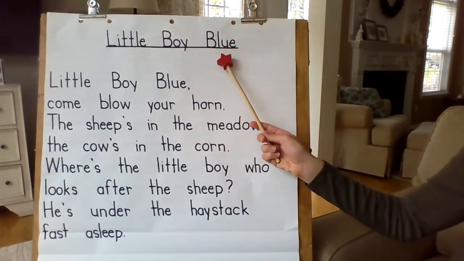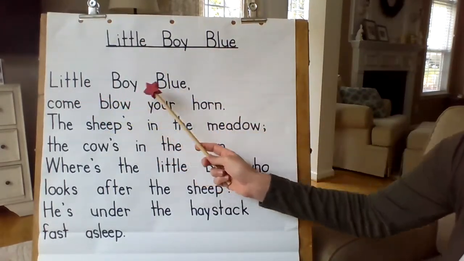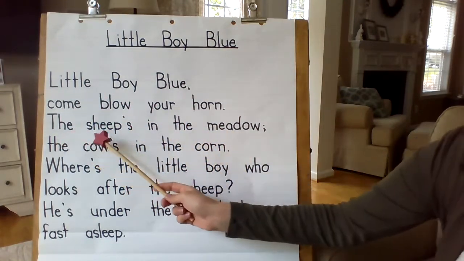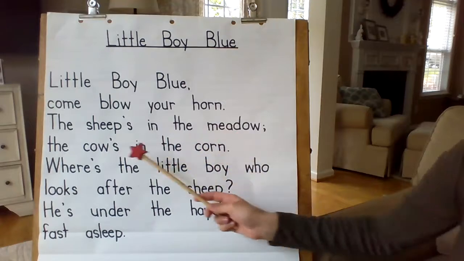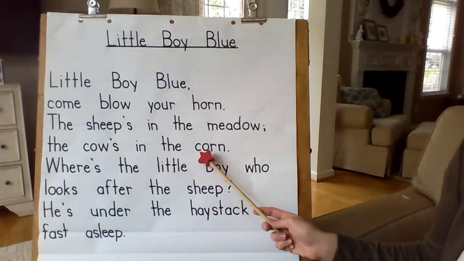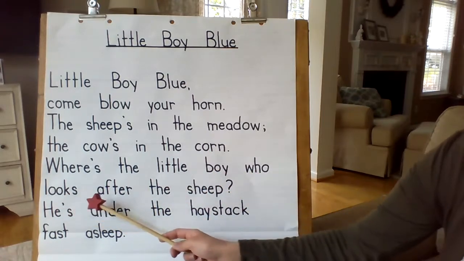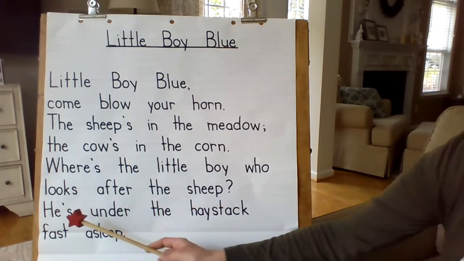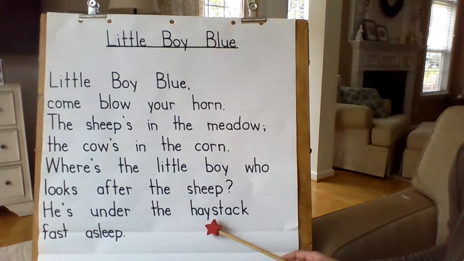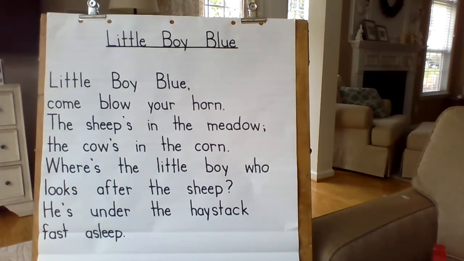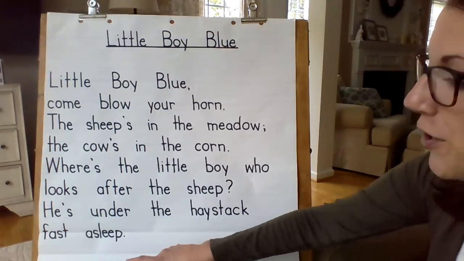Little boy blue. Little boy blue, come blow your horn. The sheep's in the meadow, the cow's in the corn. Where's the little boy who looks after the sheep? He's under the haystack, fast asleep. So he is taking a snooze, a little sleep under a haystack.